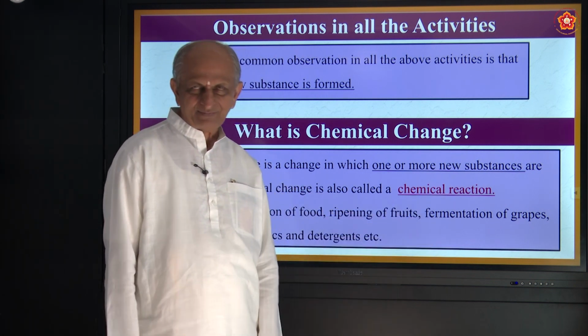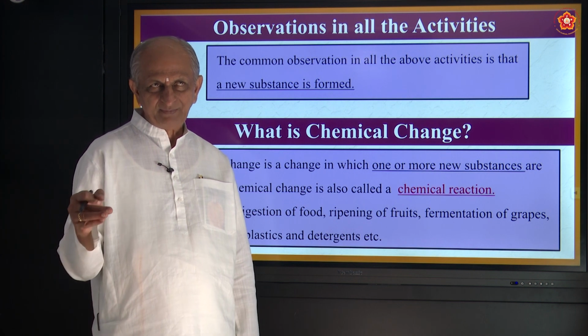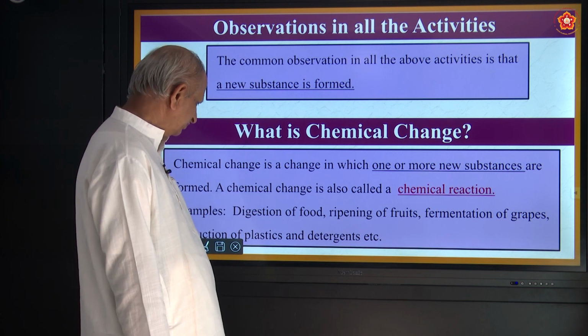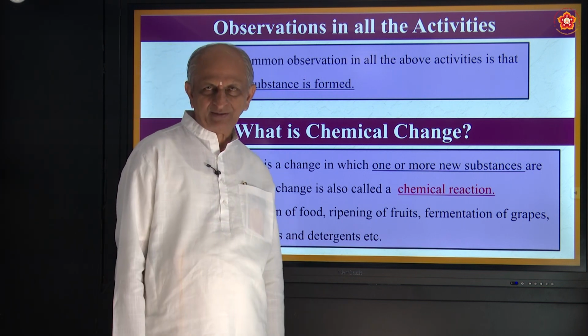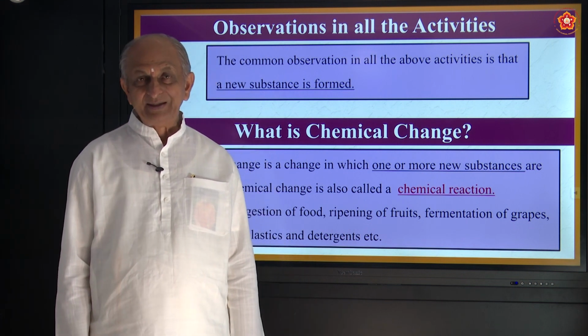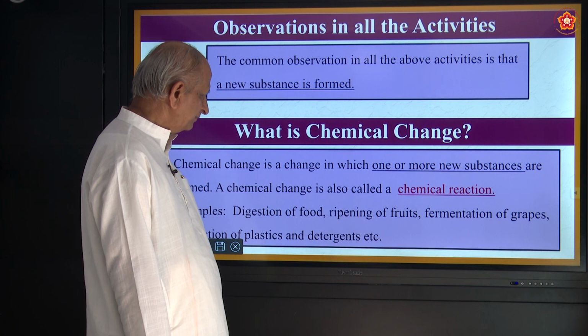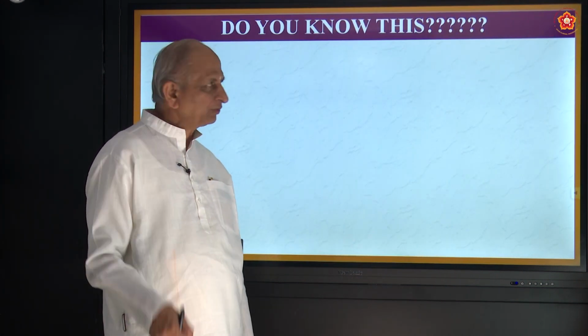Fermentation of grapes. When grapes are kept for some time in a closed atmosphere, it becomes wine actually. Production of plastics, detergents, etc. So all are chemical processes where new substances are formed. Okay. So these are some of the examples, you can go on listing out.